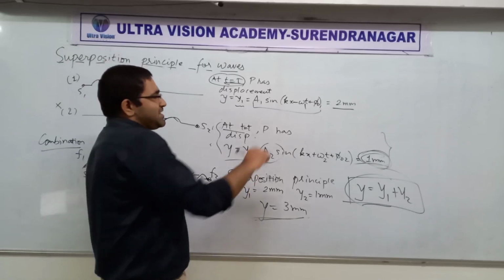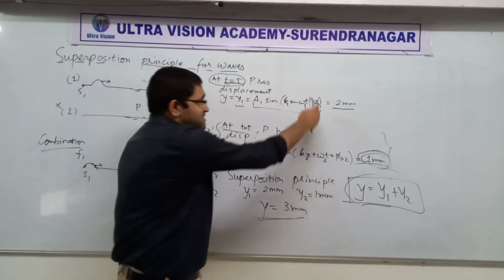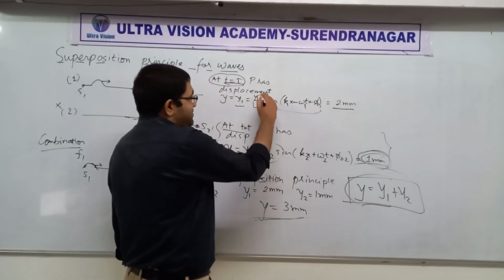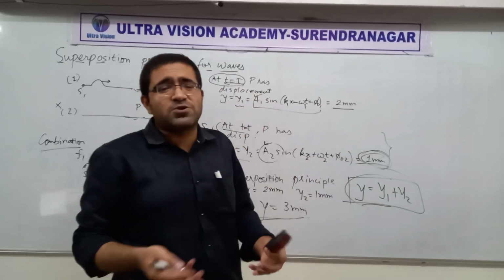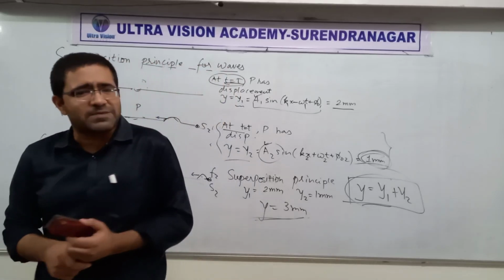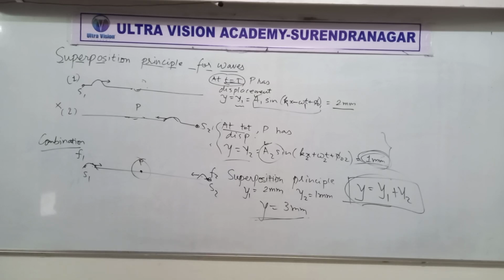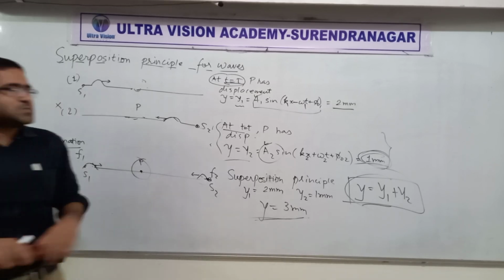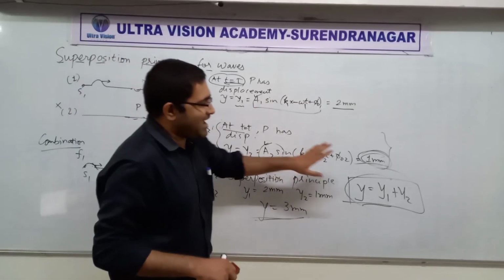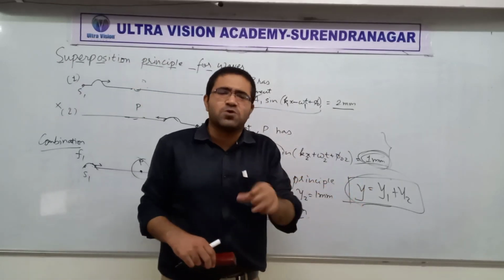Then automatically if omega is different, k will also be different. Phase difference different, amplitude different. You will not even be able to use any kind of trigonometry or any other mathematical relation. You get what I'm saying? So in general form, we can write everything here, but it serves no purpose.